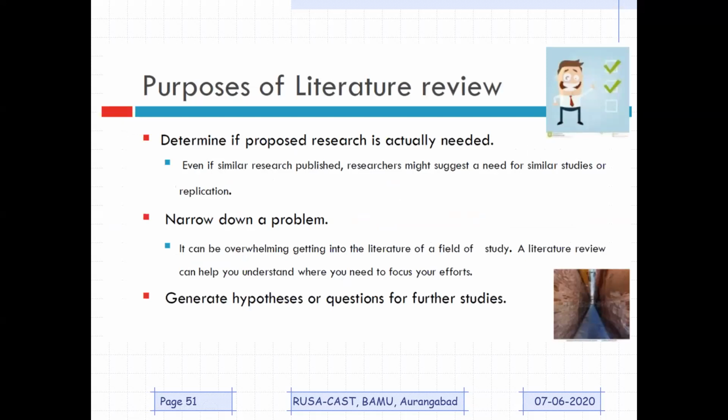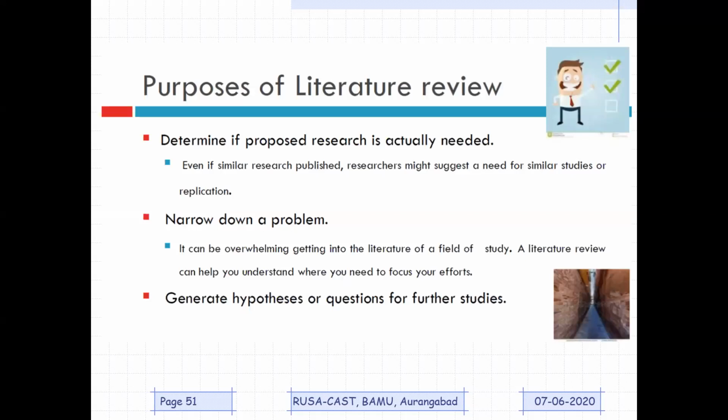So what is the purpose of literature review? It determines if the proposed research is actually needed. Whatever research you will be doing, whether it is actually needed. So you will be seeing what others are doing, right? Whether similar research is being carried out. If it is being carried out, what should be the difference in my approach? That can be identified by using literature review.